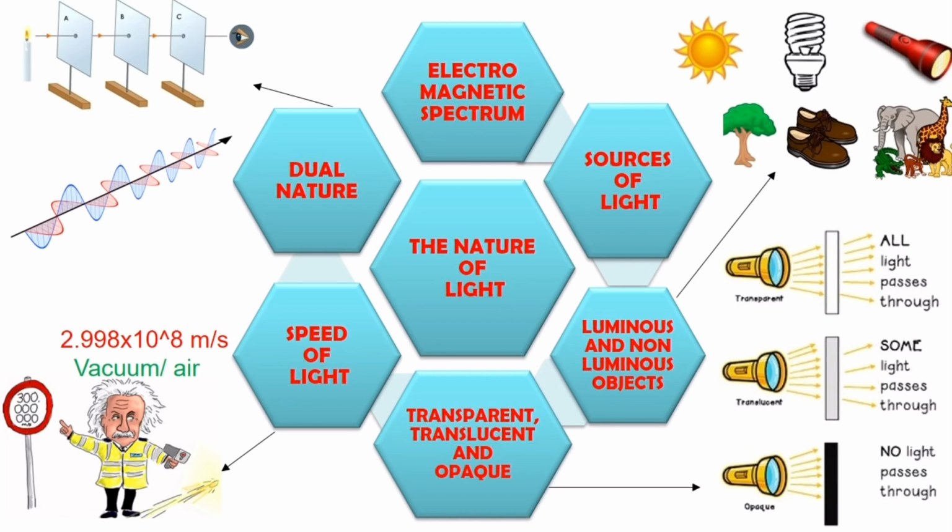Next one is transparent, translucent and opaque mediums. You already know these three basic mediums. With a transparent medium, all light can pass through it. A translucent medium passes partial light and an opaque medium passes no light.